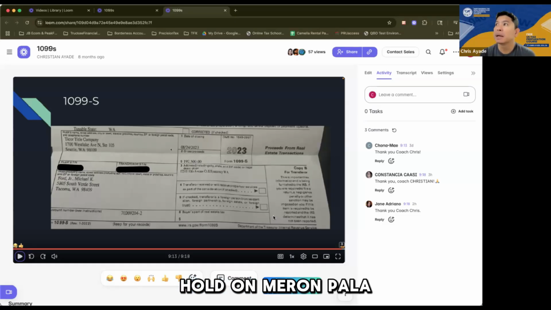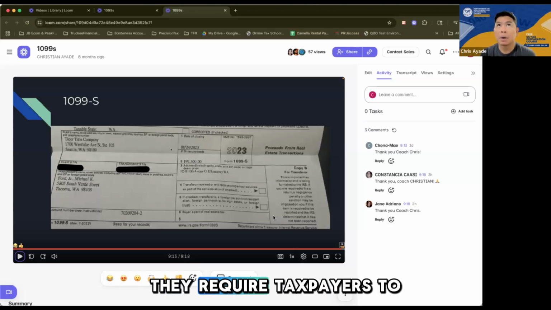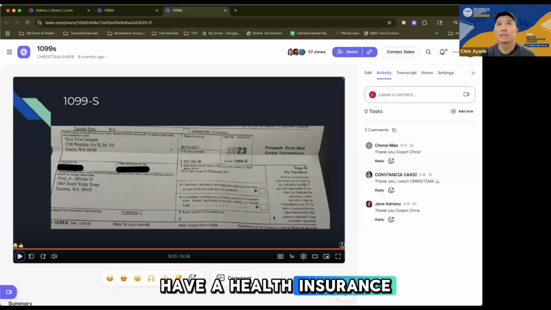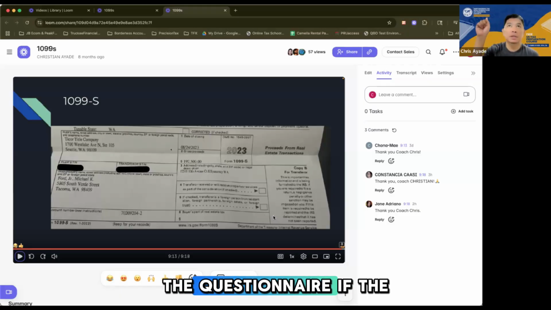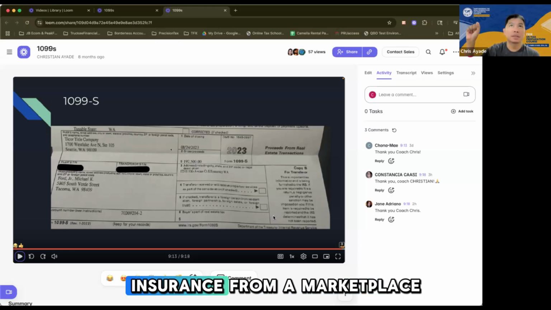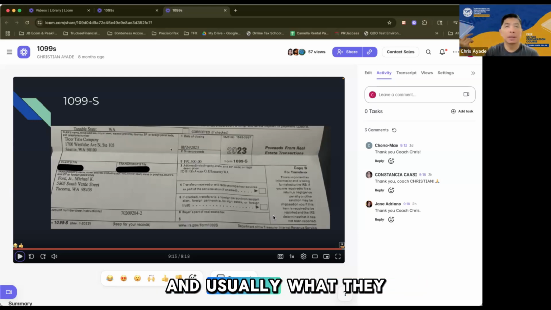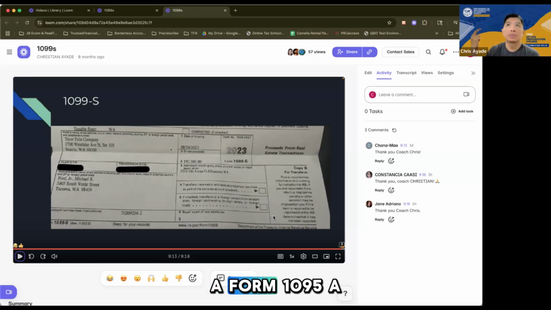Hold on, actually there is, because some states like California and even New Jersey require taxpayers to have health insurance. So that's in the tax organizer. It's part of the questionnaire whether the taxpayer bought health insurance from a marketplace. And usually what they would send us is a Form 1095-A, 1095-B, and 1095-C.